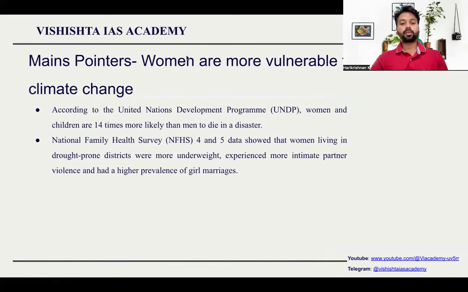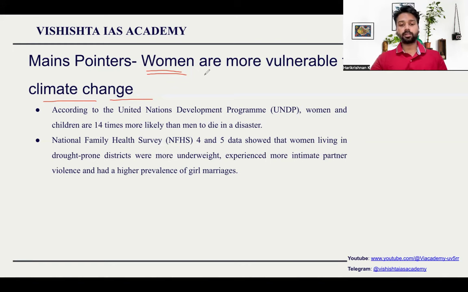One important point for mains examination, which you can use in your answers, we all know that we have studied this in several places, women are more vulnerable than men in the context of climate change. Why? Because most of the women live in rural areas and they are not engaged in formal work, and most of their works are related to agriculture.